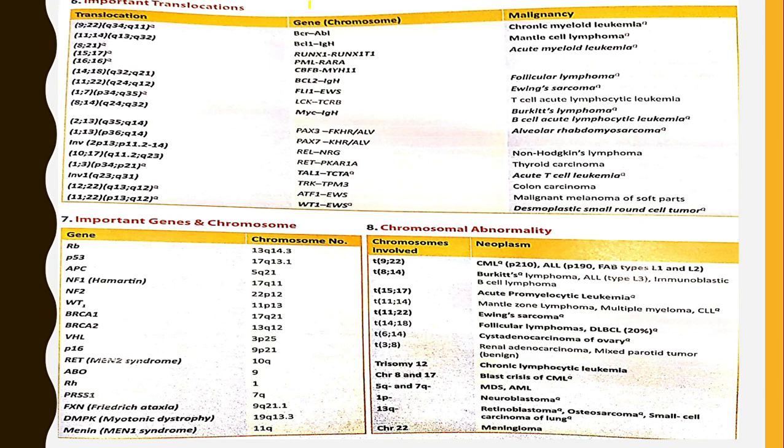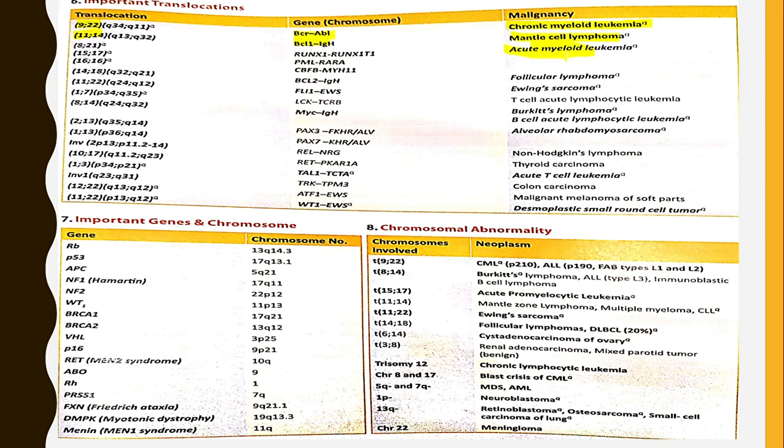Now coming to different translocations. First we'll see chronic myeloid leukemia. In chronic myeloid leukemia, the gene associated is BCR-ABL and the translocation is between chromosome 9 and 22. Coming to mantle cell lymphoma, the gene associated is BCL1, translocation between chromosome 11 and 14.